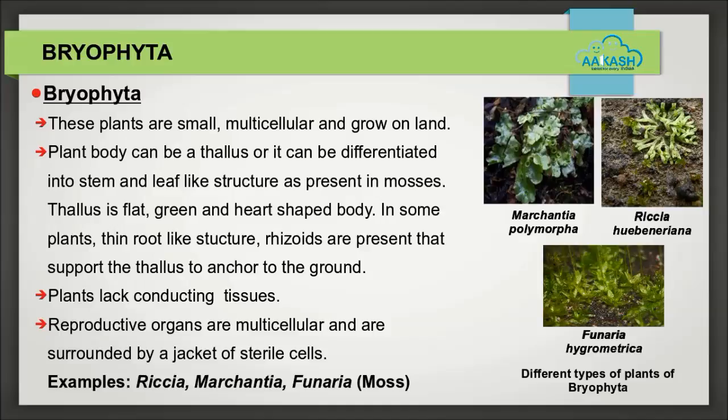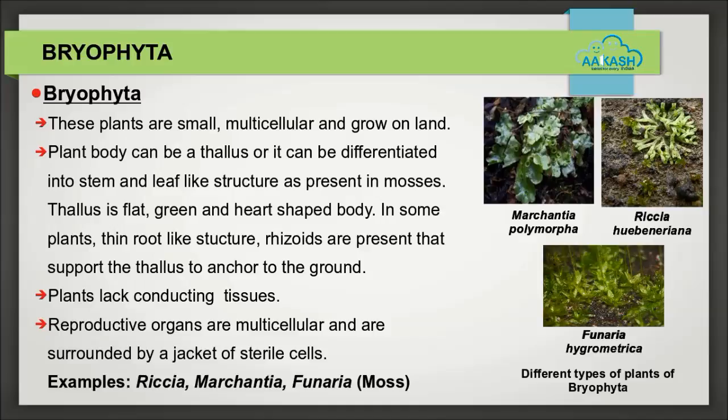These plants are small, multicellular, and grow on land. The plant body can be a thallus, or it can be differentiated into stem and leaf-like structures as present in mosses. Thallus is a flat, green, and heart-shaped body. In some plants, thin root-like structures, rhizoids, are present that support the thallus to anchor to the ground. Plants belonging to this group lack specialized conducting tissues for transport of water and other substances.